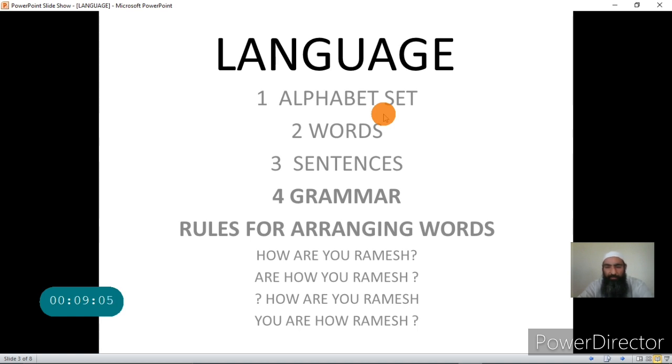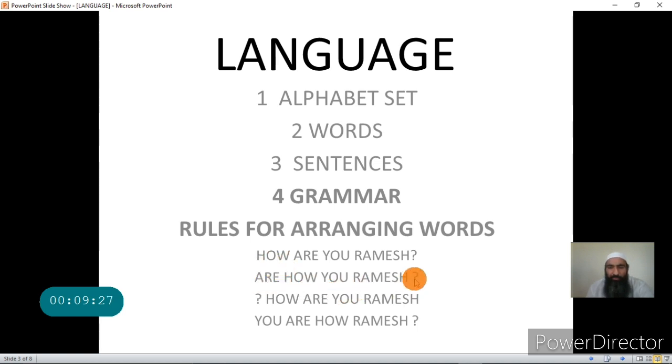Let us take an example. How are you, Ramesh? This is an interrogative sentence. Now, if I write the same sentence like this, how you are, Ramesh, this is not correct, because "are" is not at the proper place.